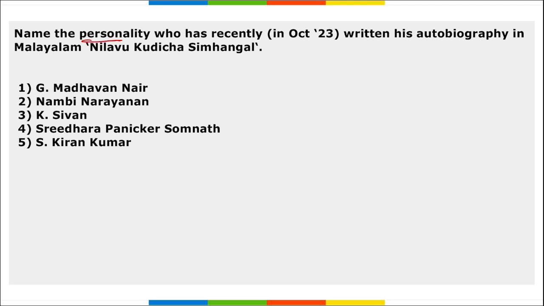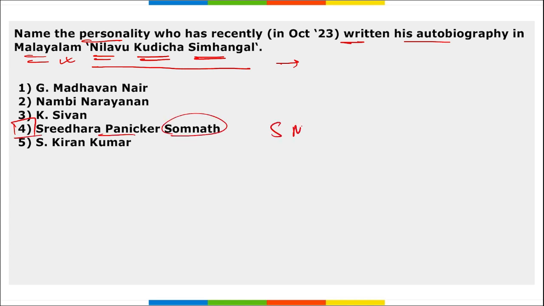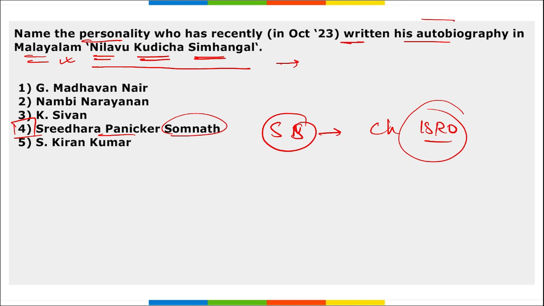First, name the personality who has recently written his autobiography in Malayalam, that is Nilavu Kudicha Simhangal. This is the name of the autobiography that was written in Malayalam language. Who is that personality? That is S. Somnath ji. Who is he? He is the chairman of ISRO, correct? And he wrote his autobiography in Malayalam, and this is the name of that autobiography.